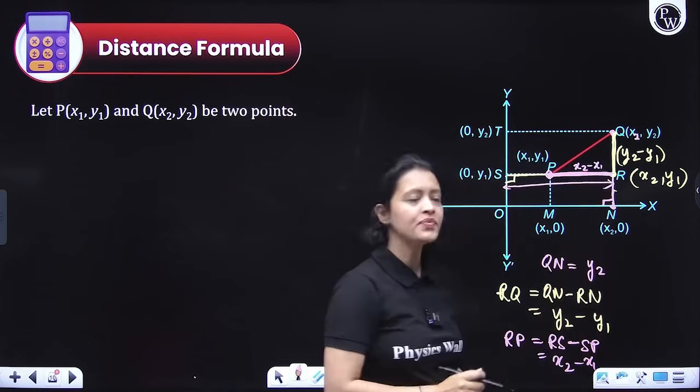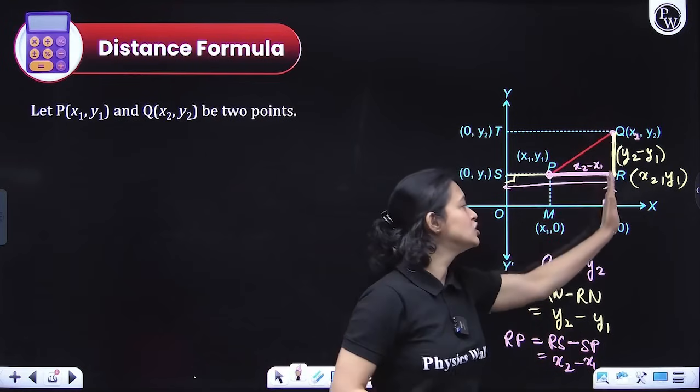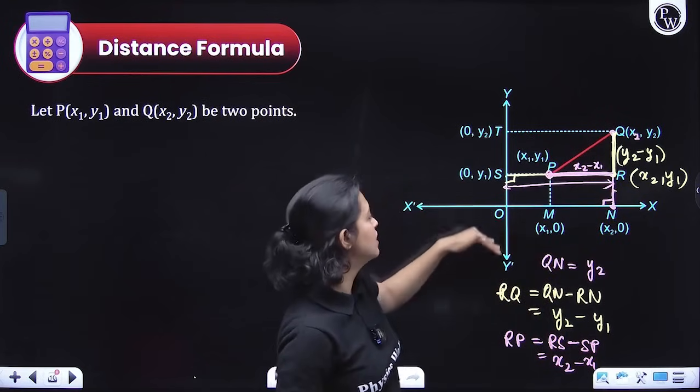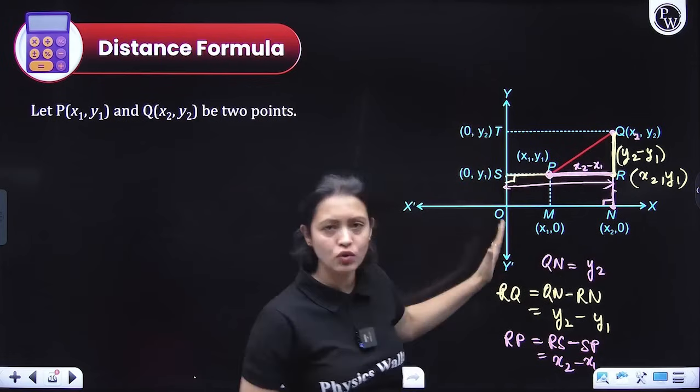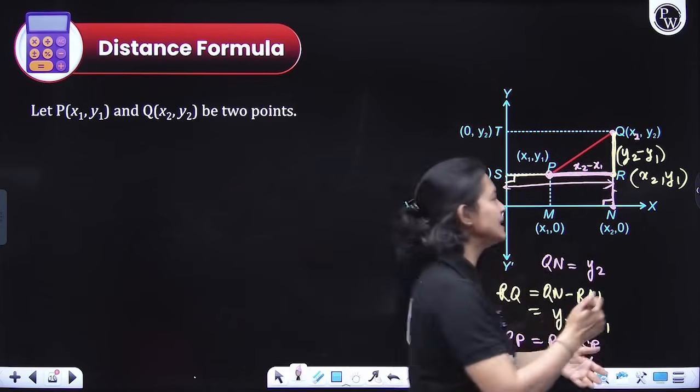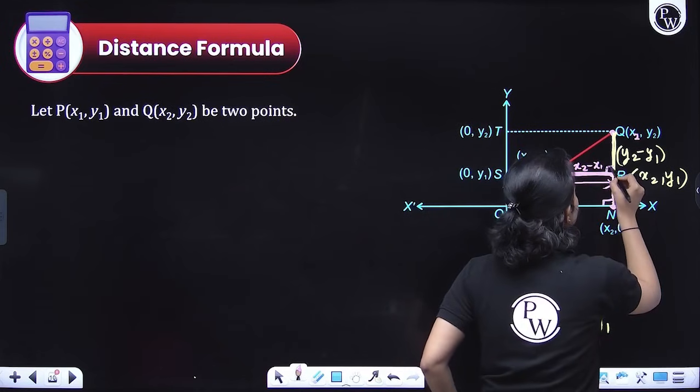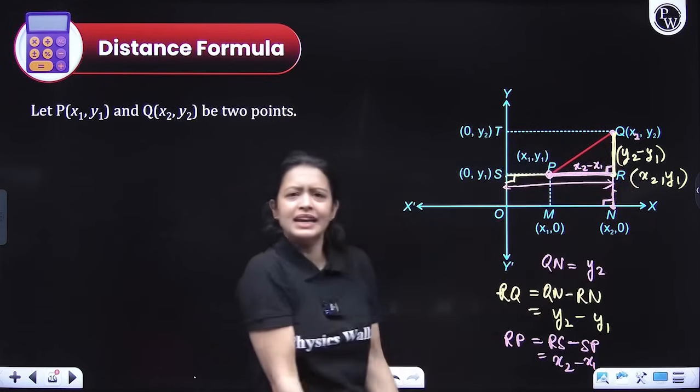Right, everyone? Now remember that this Qn was perpendicular to the x-axis, and RS was also perpendicular to the y-axis. So automatically this angle here would be 90 degrees. Wherever they intersect, it would be 90 degrees, right?